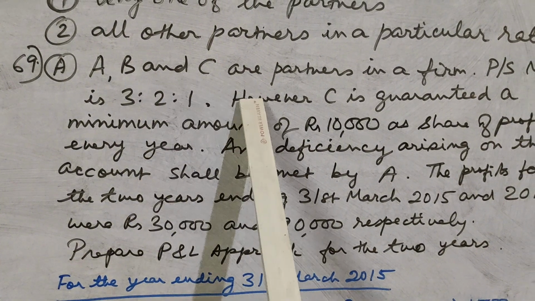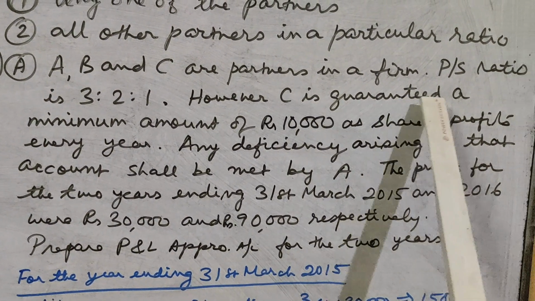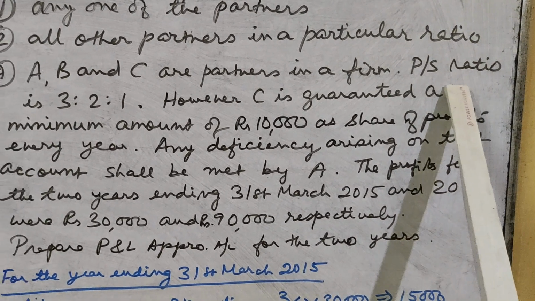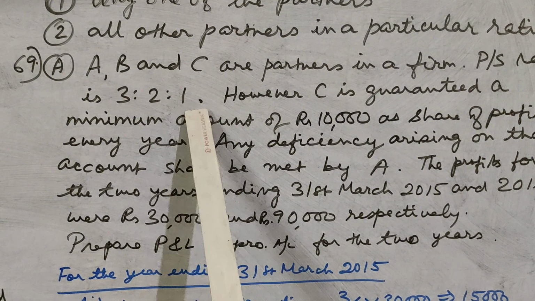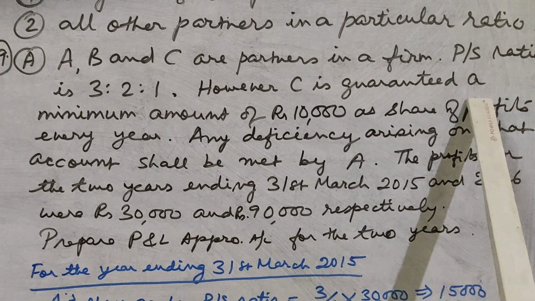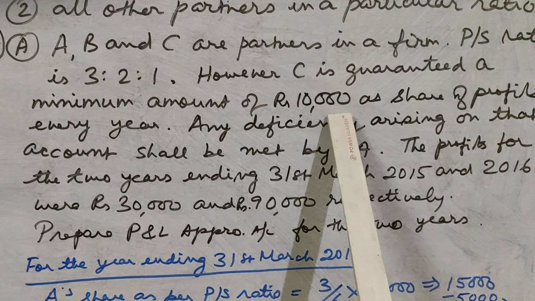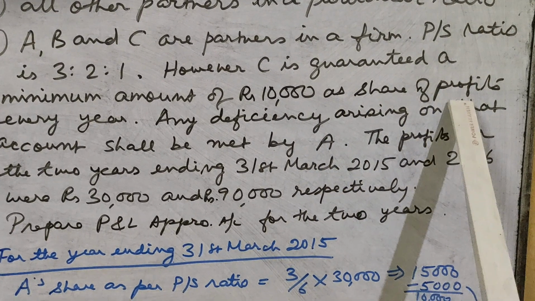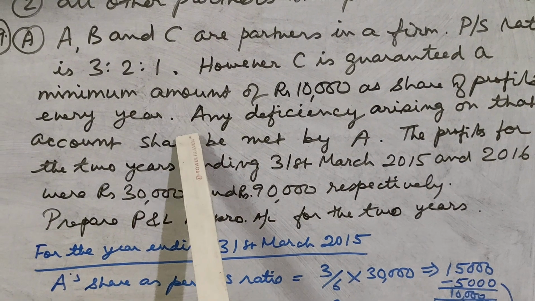A, B and C are partners in a firm. Profit sharing ratio is 3:2:1. However, C is guaranteed a minimum amount of rupees 10,000 as share of profits every year.